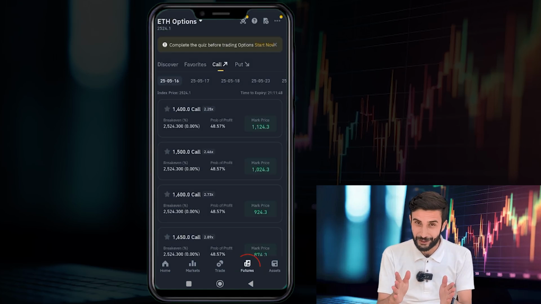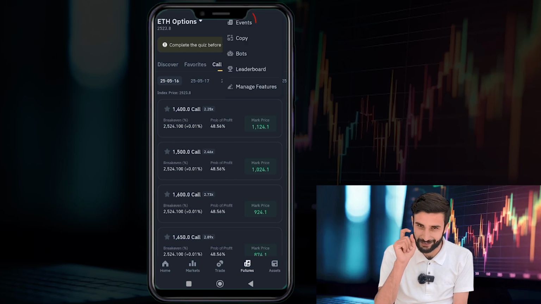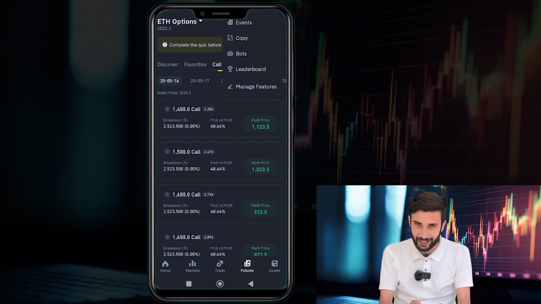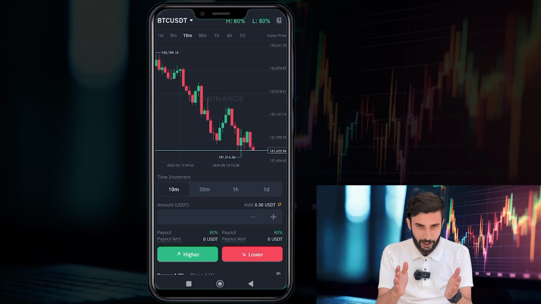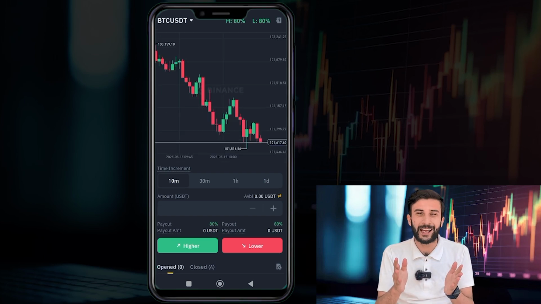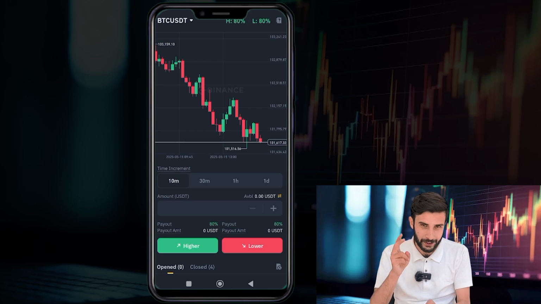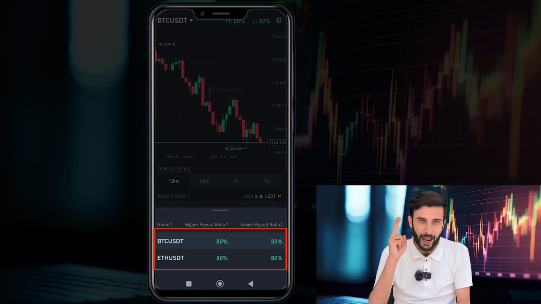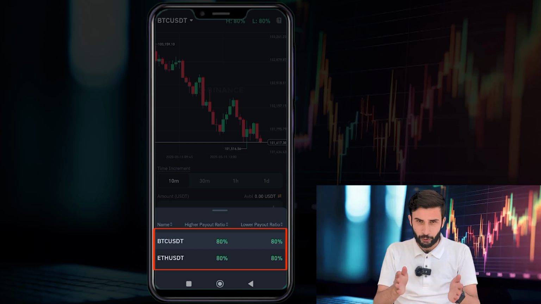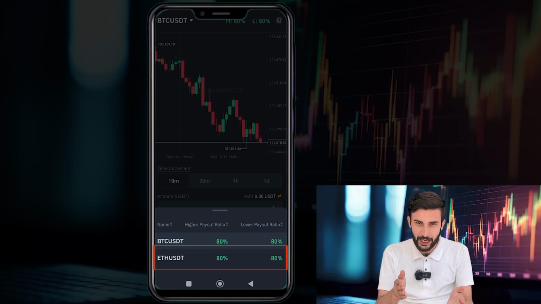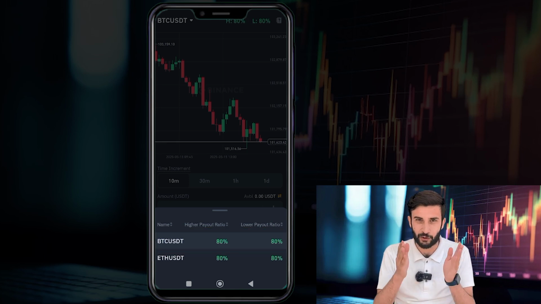After clicking Futures, you have to scroll up and there you will find the option of Event. After clicking Event, you will see a graph appear on the mobile phone and you will note that this graph is of Bitcoin. Let me tell you something very important here: you can only play on two coins here. Number one, Bitcoin, and number two, Ethereum. So you have to choose either Bitcoin or Ethereum for your trade. So let's say you choose Bitcoin.